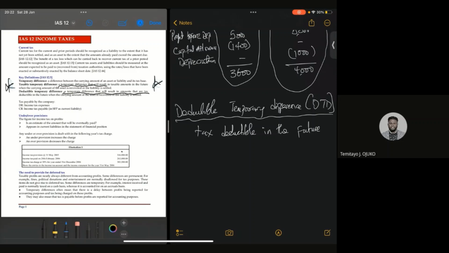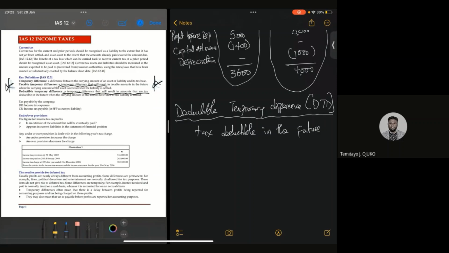Taxable temporary difference is those events that arise as a result of taxable amounts that will be paid in the future, while this is deductible amounts in the future. What does that mean? Very simple.